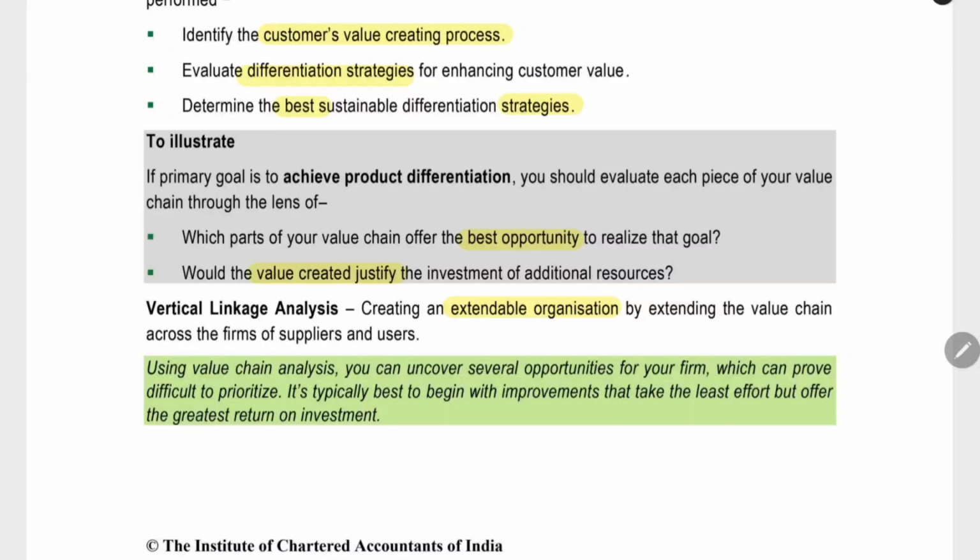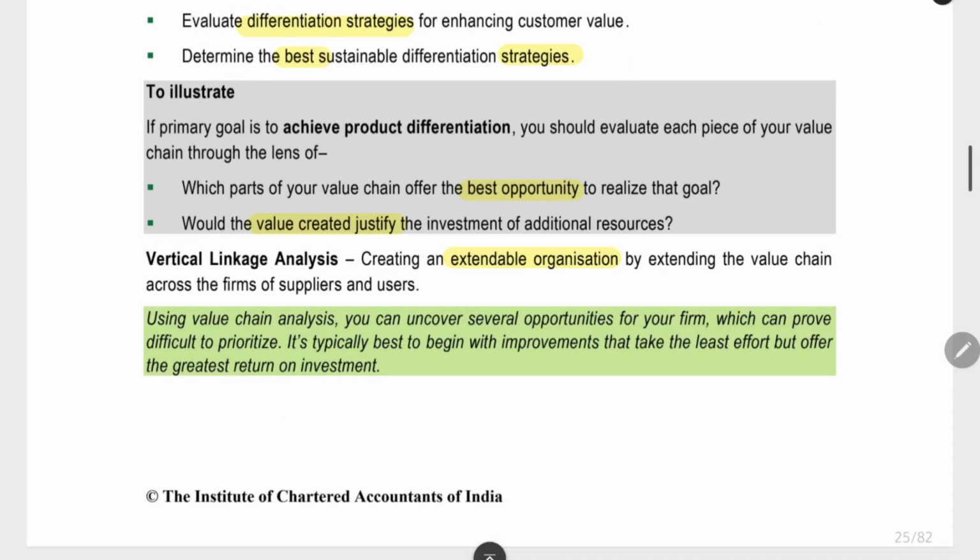Now we can see about vertical linkage analysis. Vertical linkage analysis is similar to the vertical integration which you could have studied in CA Inter Strategic Management. If you can't remember, I will recap the concept once more. Here what they have given is that we have to create an extendable organization by extending the value chain across the firm of supplier and the user. We have to extend our value chain.